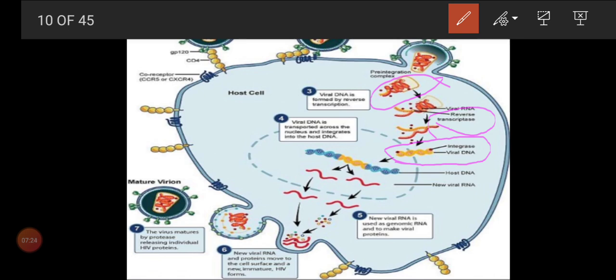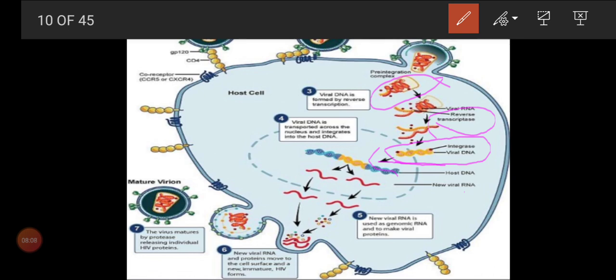Now this viral DNA, what will it do? It will enter into the nucleus of the host cell. Now this viral DNA slowly starts to integrate with the host cell DNA. For that, another enzyme is present in the viral DNA, that we can call the integrase enzyme. Okay, here the enzyme spelling was given. Just zoom and write the spelling: INTEGRASE. What is integrase? Integrase is an enzyme that can be seen in the viral DNA.